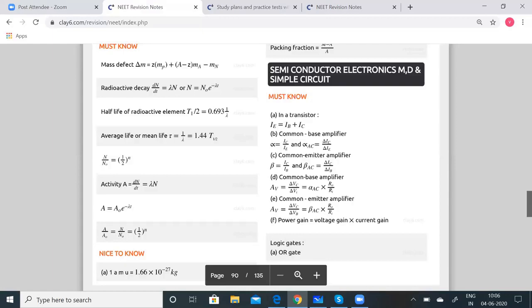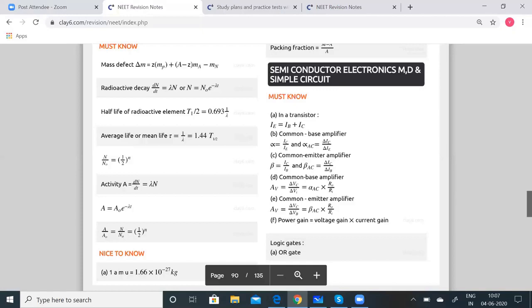Next, coming to doping. Doping is the process of deliberately adding desirable impurities to a pure semiconductor so that you can increase its conductivity. The impurity atoms which are added to these elements are called dopants.